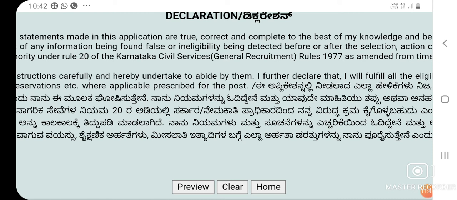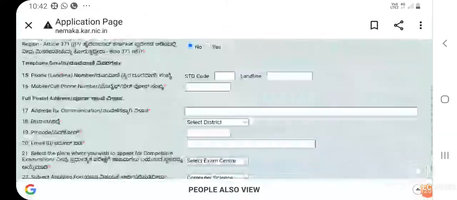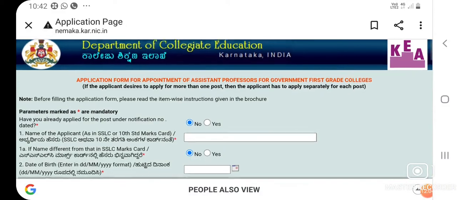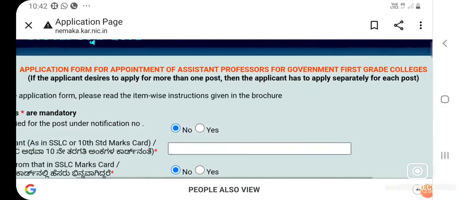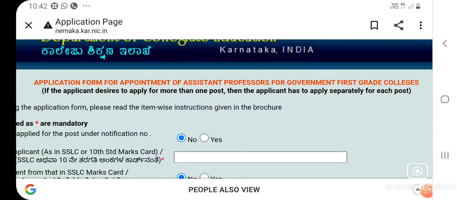You can submit it, and later on you can upload the photograph and signatures, generate the challan, and then check the payment details. This is how you can fill this online form for the recruitment of assistant professors for the government first grade colleges of Karnataka.